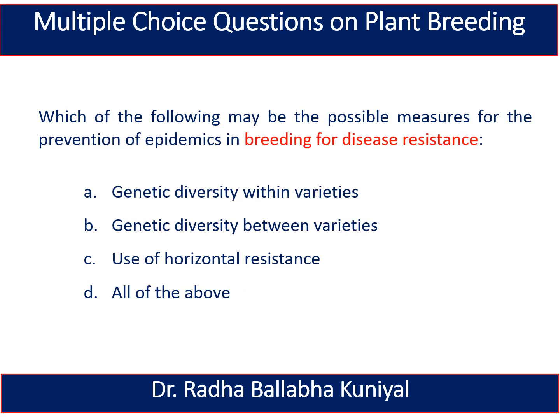The next question is, which of the following may be the possible measures for the prevention of epidemics in breeding for disease resistance? A. Genetic diversity within varieties. B. Genetic diversity between varieties. C. Use of horizontal resistance. Or D. All of the above. And here the correct answer is all of the above. Means the possible measures for prevention of epidemics in plant breeding for disease resistance are genetic diversity within varieties, genetic diversity between varieties, and use of horizontal resistance.